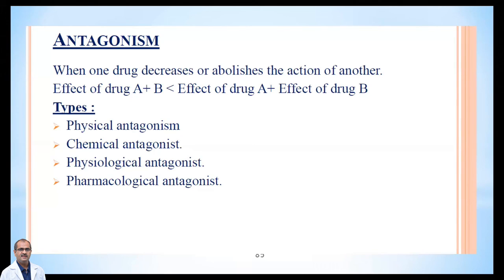These effects are classified into four types: physical antagonism, chemical antagonism, physiological antagonism, and pharmacological antagonism. Once again, those are the four types.